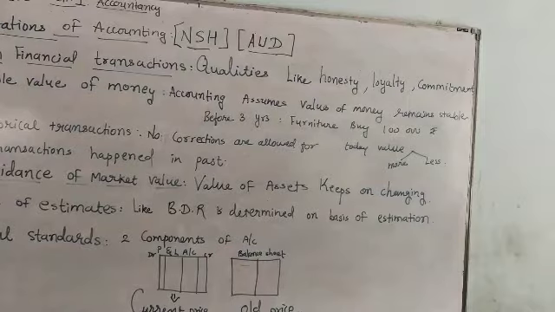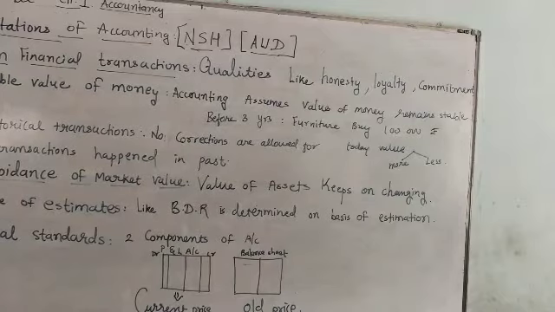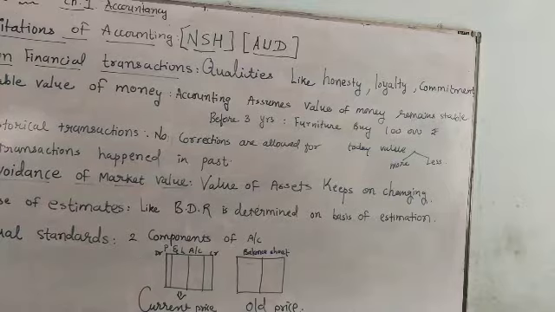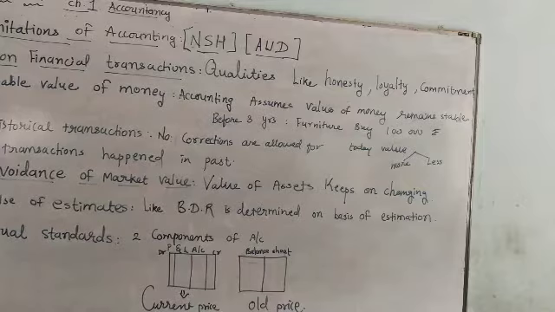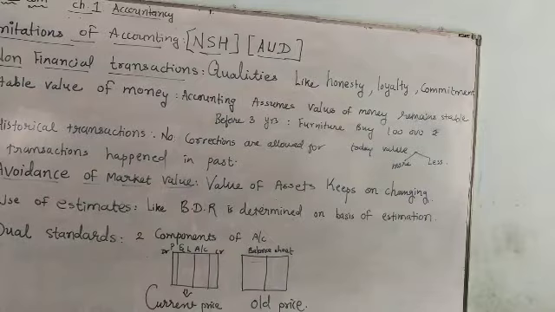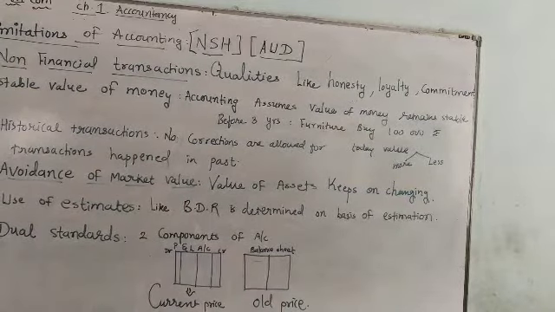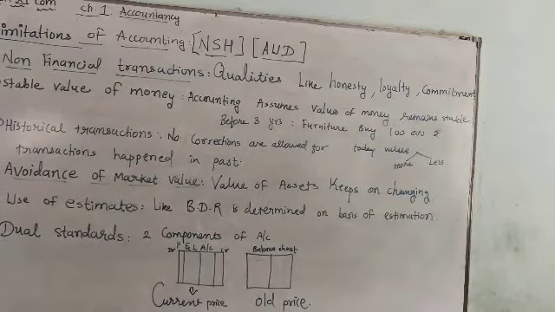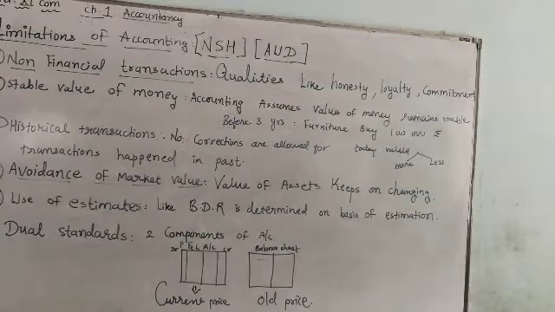Third one is historical transactions. In accounting, historical transactions are recorded. No corrections are allowed in the transactions which have been made in the past, but we can make changes in the future. The fourth one, A, means the avoidance of market value. The value of assets keeps on changing, so their market price also keeps changing. In accounting, market value is ignored and only actual cost is considered.